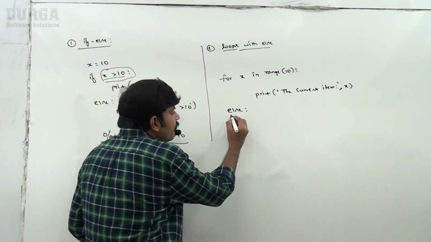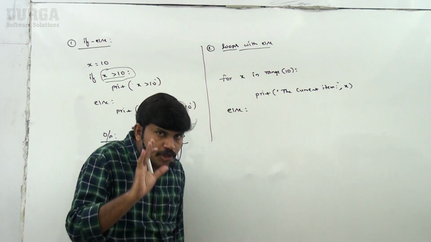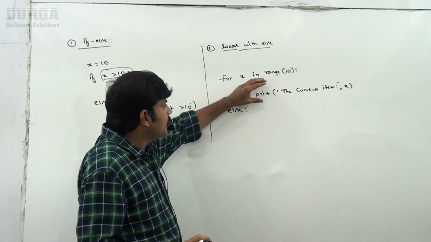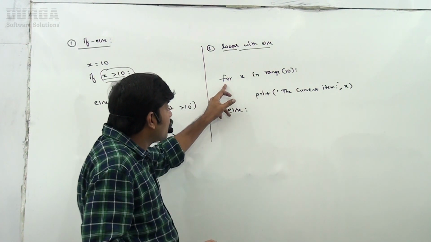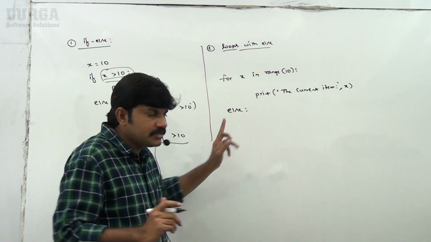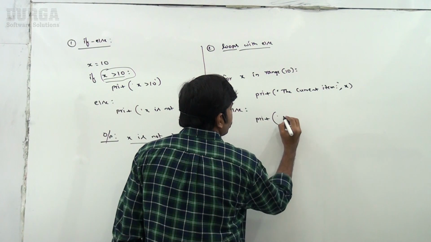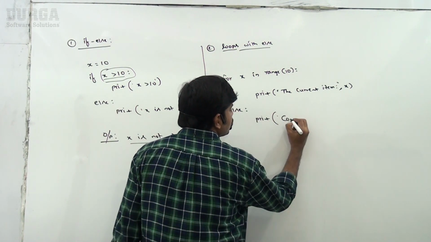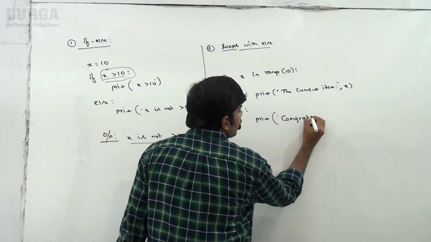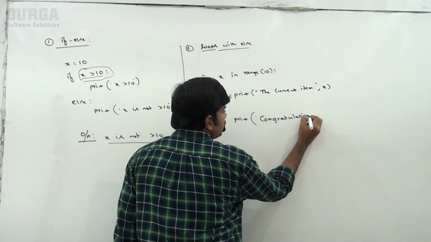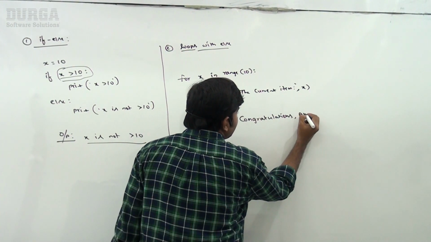When will this else be executed? If the break statement is not encountered, then only else is going to execute. Print: congratulations, all items processed successfully.